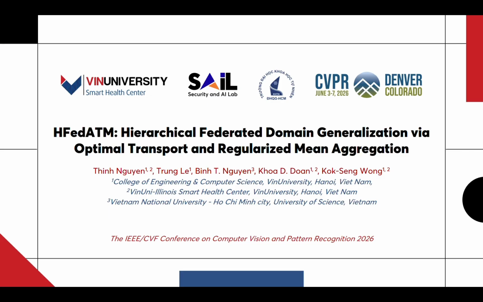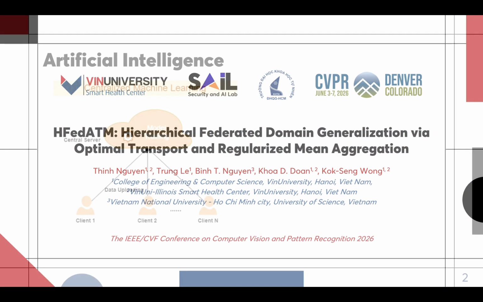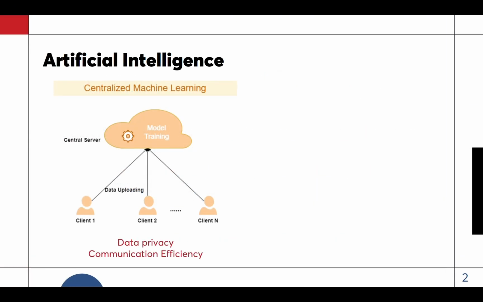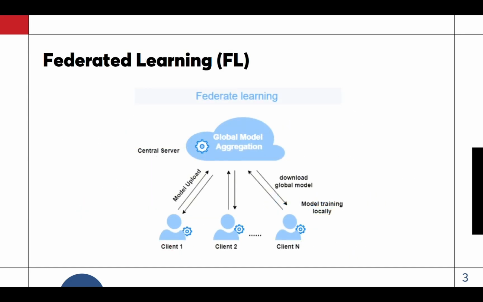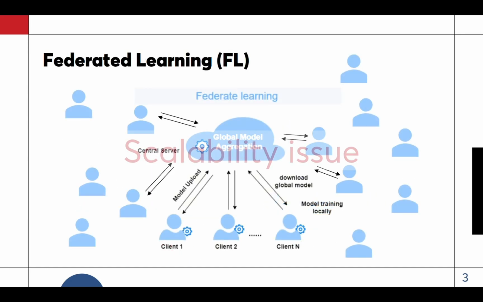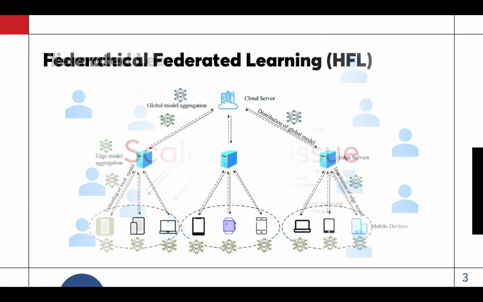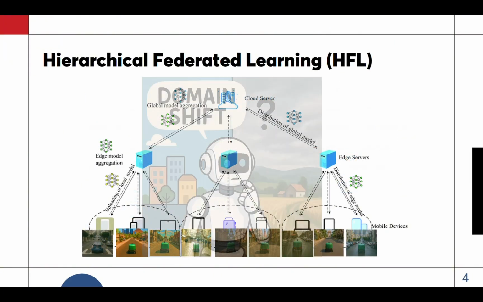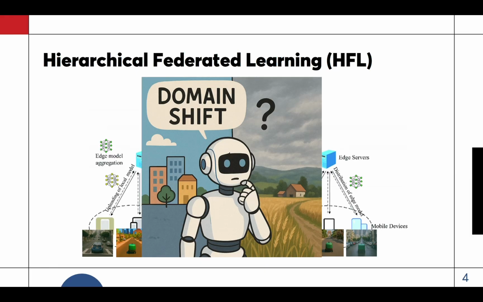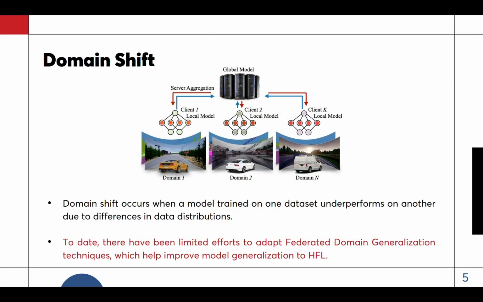Federated learning protects privacy because clients train locally and only send model updates. But when the number of clients grows, a single server becomes a bottleneck. Hierarchical federated learning addresses this by adding intermediate stations. However, domain shift remains. A model trained on one group of clients may fail on a new hospital, camera, location, or text category. Existing federated domain generalization methods mostly focus on single server FL, so their behavior in the hierarchical